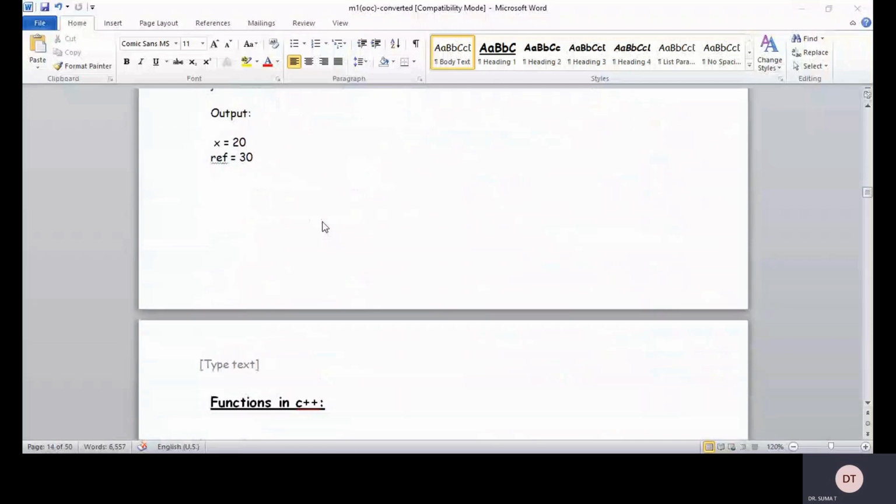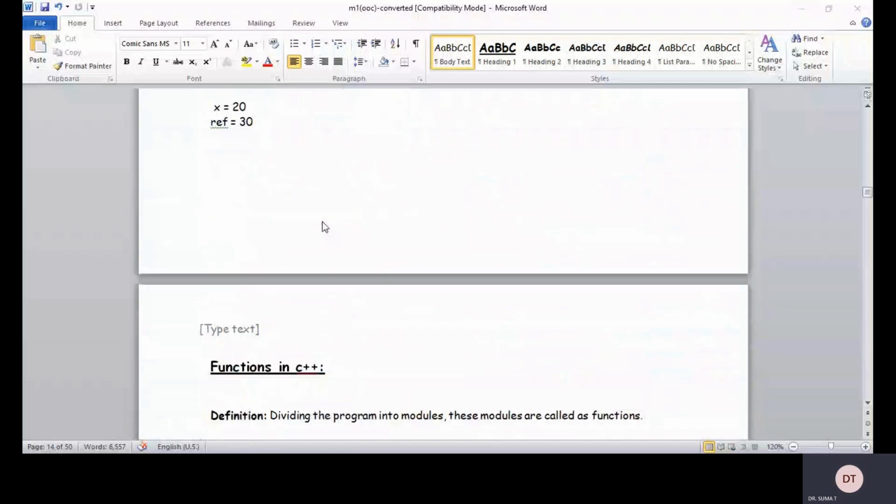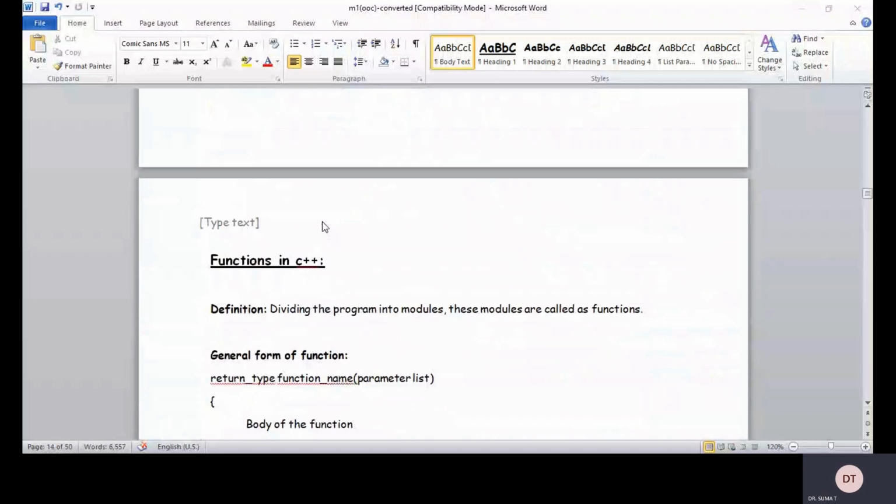Okay. Now come to the functions in C++. As I already mentioned, functions become the building blocks of the C++ programming language, right? So how do we say they are the building blocks? Dividing the program into modules, these modules are called functions.